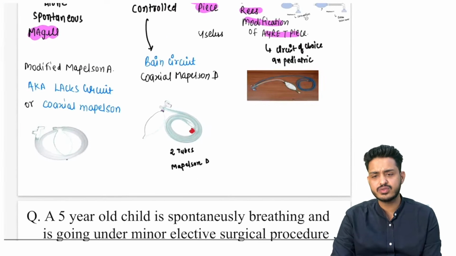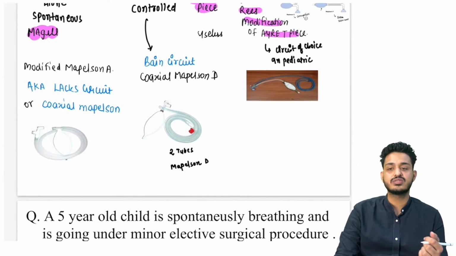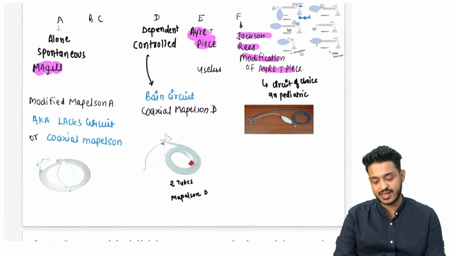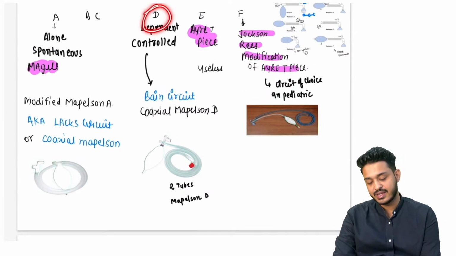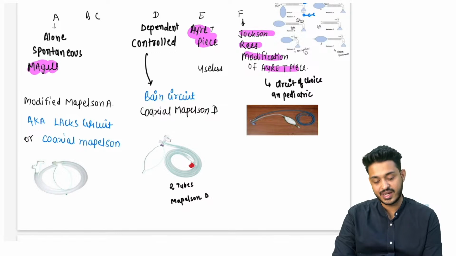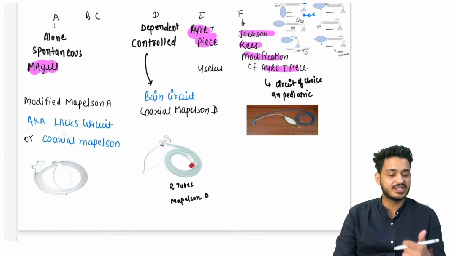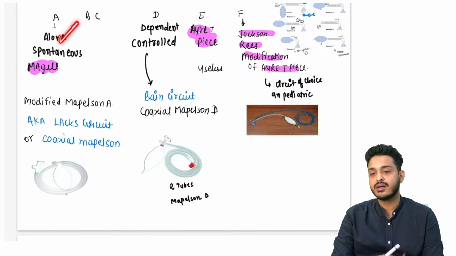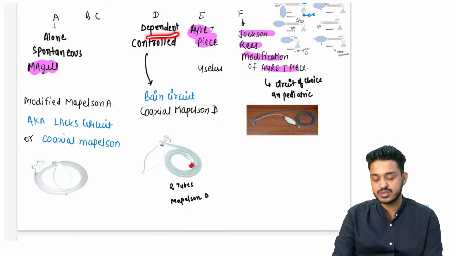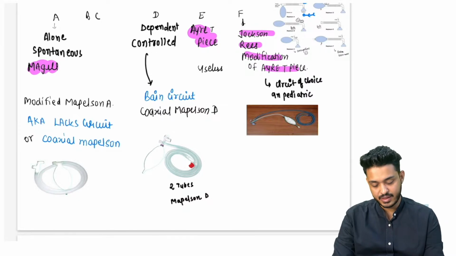Mapleson D we can use for the spontaneous ventilation also, it is the universal circuit, right? It is the universal circuit, ये सबसे ज़्यादा use में होता है, right? This is the A, this is the best for spontaneous ventilation. Best for spontaneous ventilation पूछे, Mapleson A can be used, that is going to be Mapleson D.